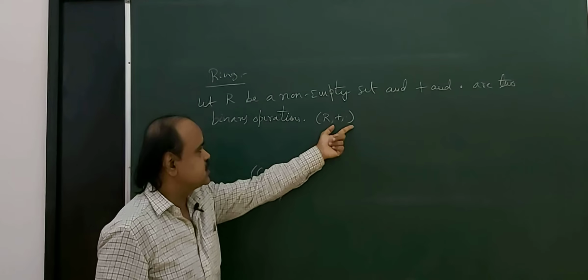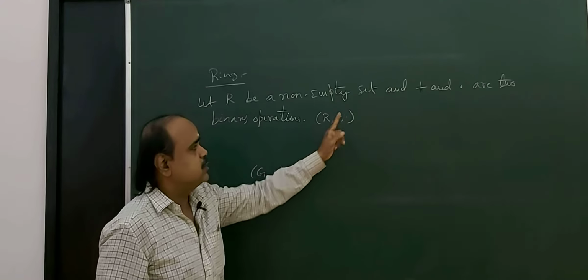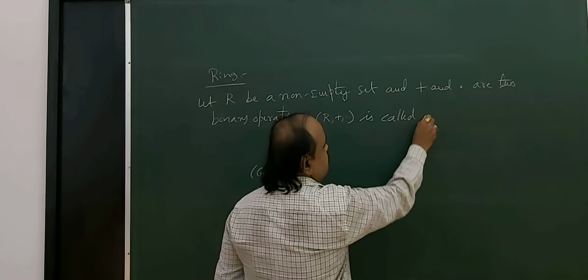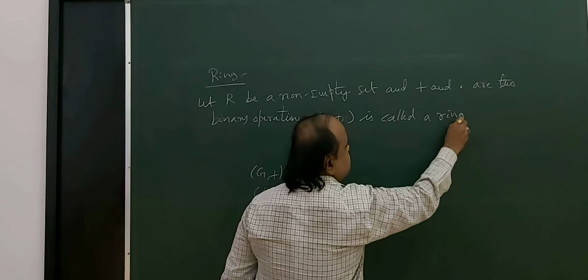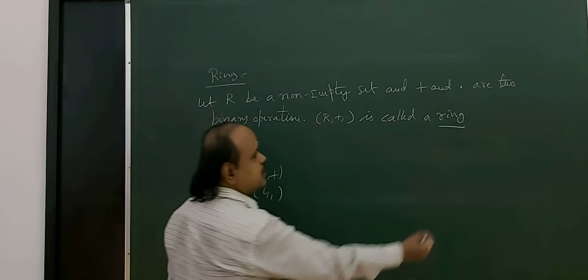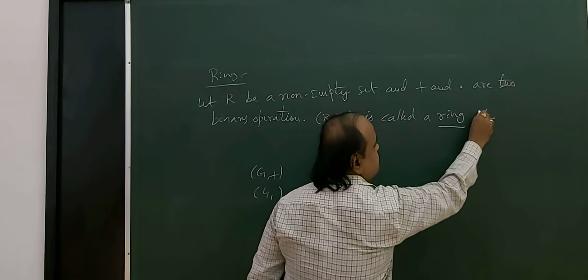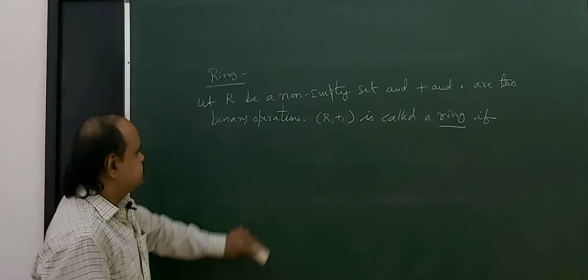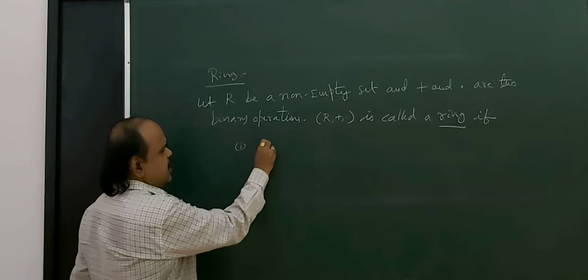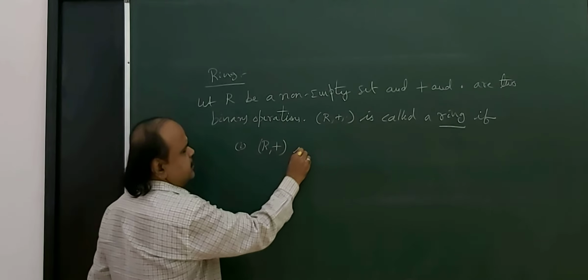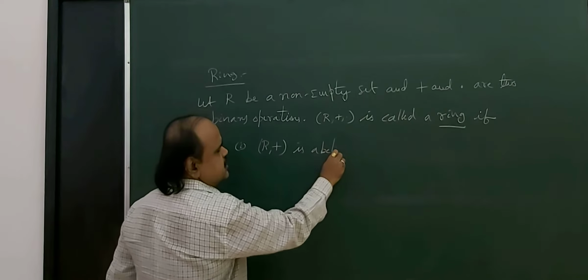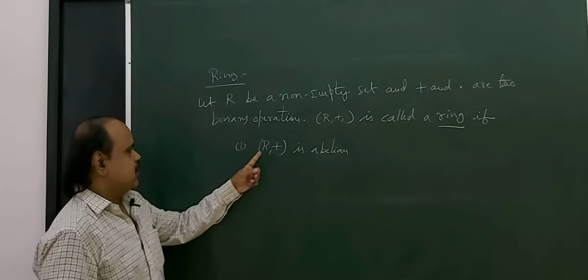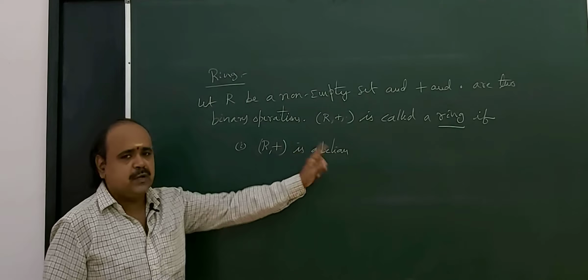The algebraic structure R, plus, dot is called a ring if, first, R, plus is abelian. So under the binary operation plus, R should be an abelian group.